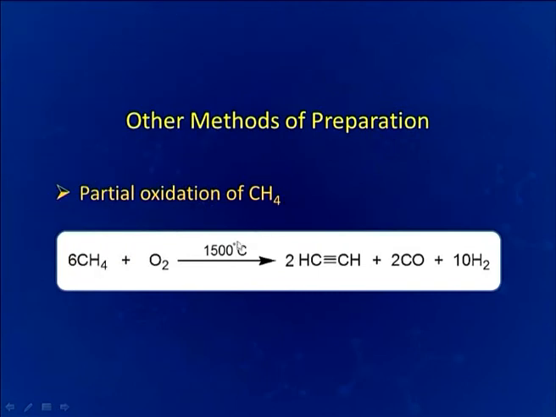Other methods of preparation of acetylene are partial oxidation of methane. Pyrolysis of methane also results in the formation of some quantities of acetylene, but this partial oxidation, which we can see here in the presence of oxygen at very high temperature, 1500 degrees Celsius, gives acetylene.